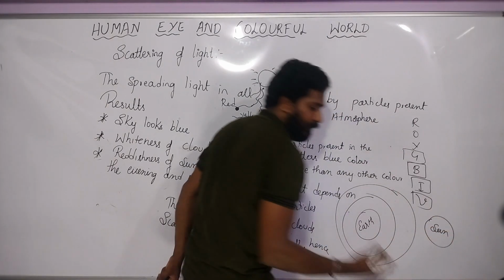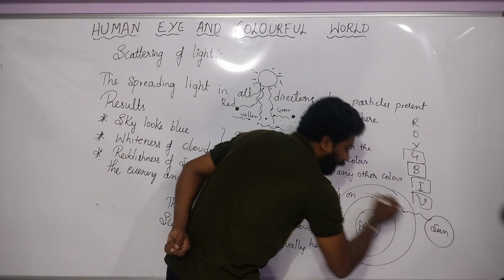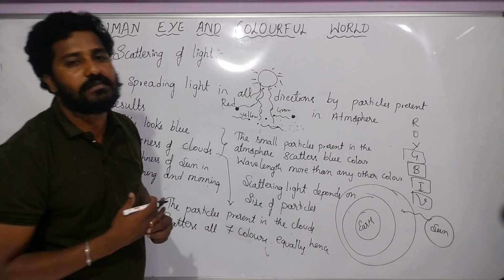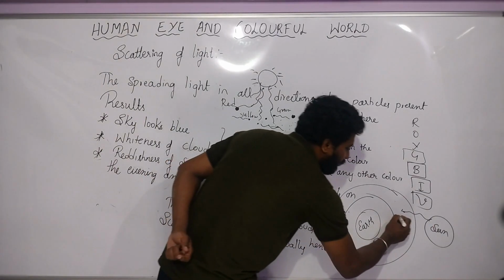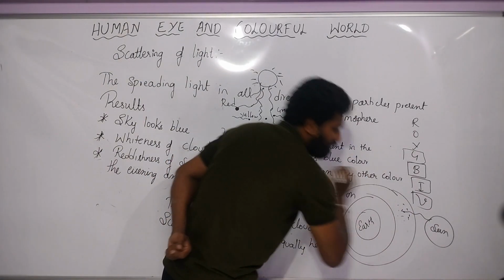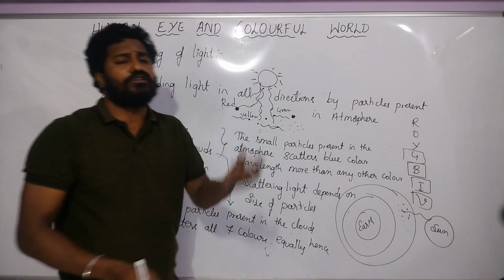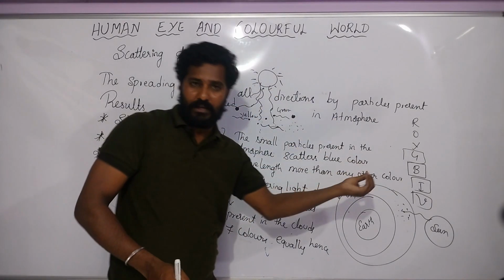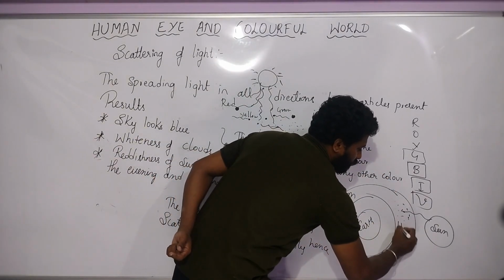The sun is at some distance. When the sunlight enters the earth's atmosphere, you know what happens? It scatters all kinds of colors, children. It scatters blue color, it scatters red color, because of all sizes of particles present near the horizon. So this is called the horizon.